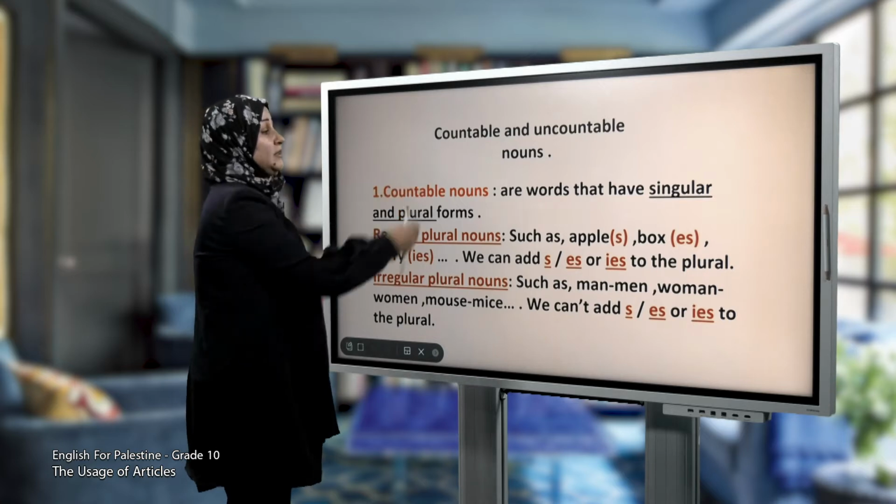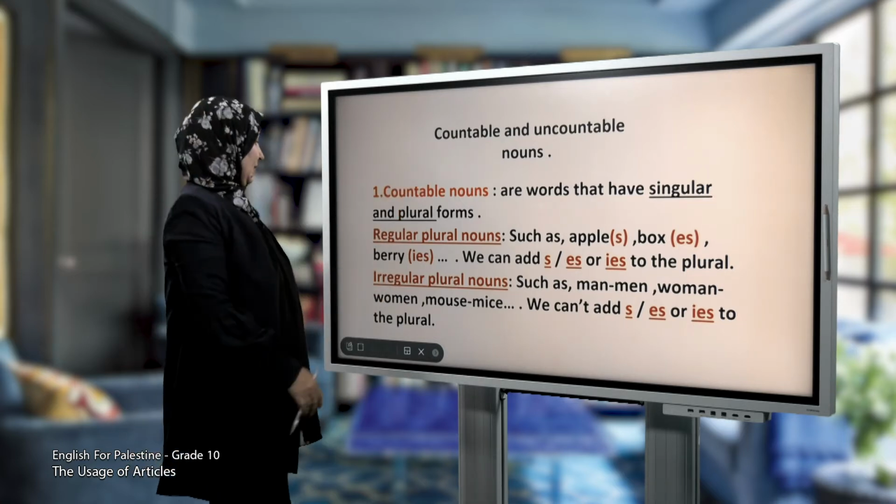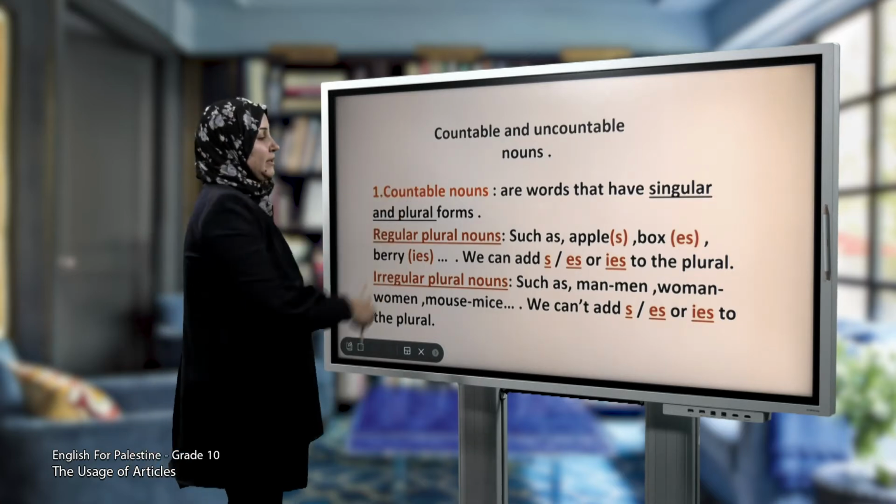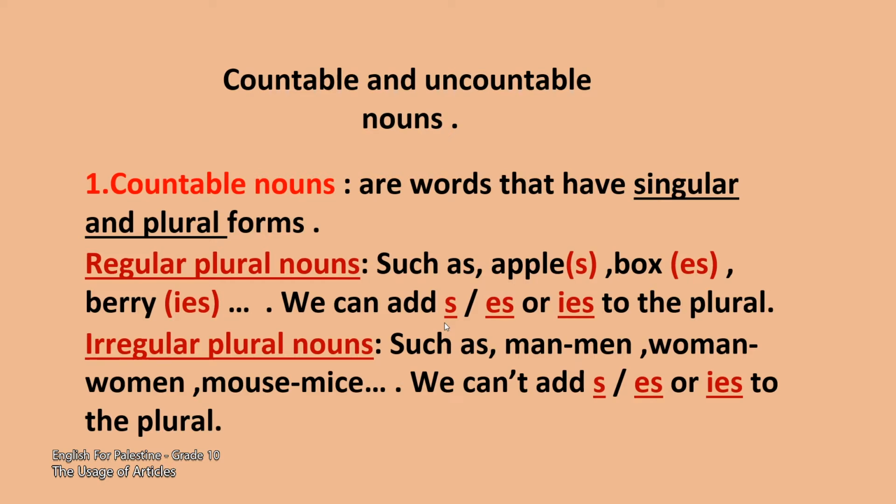Countable and uncountable nouns. Number 1. Countable nouns are words that have singular and plural forms. Regular plural nouns, such as apple, apples, box, boxes, berry, berries.